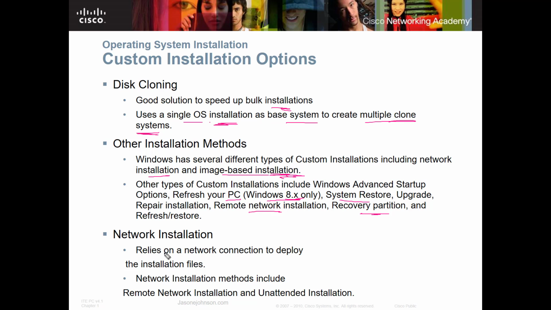And then a network installation relies on a good network connection to deploy the installation files. You can do remote network installation and unattended installation, so that if you need to do an upgrade or do an installation, the person on the computer doesn't see what's happening. It's all quiet, or what we say is quiet, where it doesn't show anything happening.